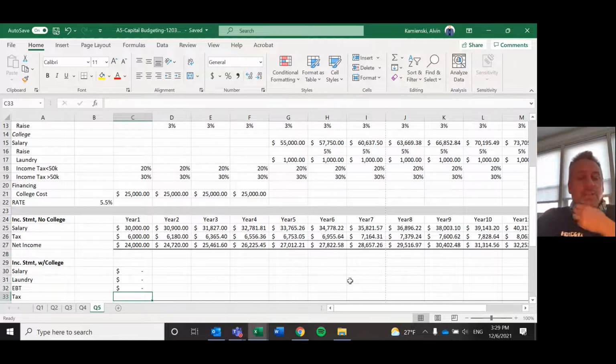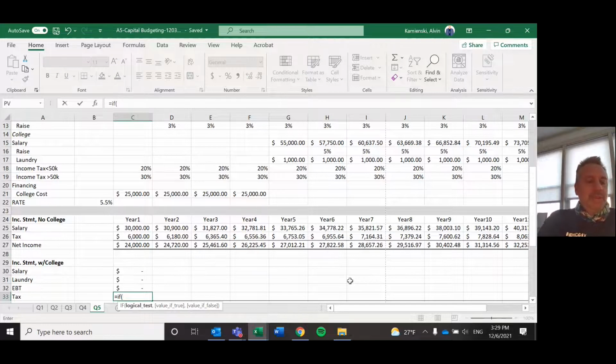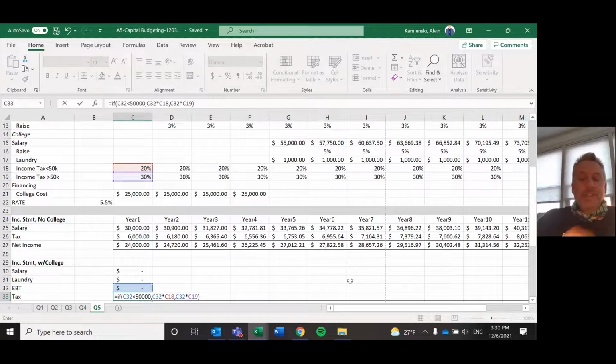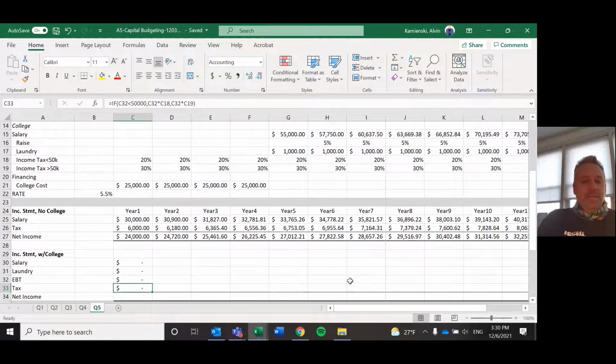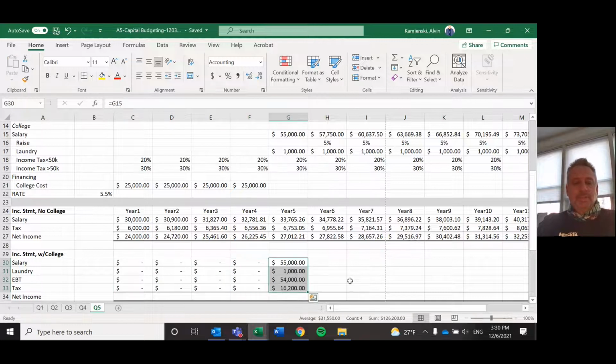And then I'll re-execute this tax formula just so you can see it again. Equals if. This time, because we have expenses, we look at EBT, and we look to see if it's less than $50,000, comma, and if it is, we multiply that EBT times the 20%, comma, otherwise we multiply that EBT times the 30%. Let's see how that goes for us. So here's what we know. We're making nothing during our first 4 years of college, but then things get exciting. So let's copy and paste this over and just see what it looks like.